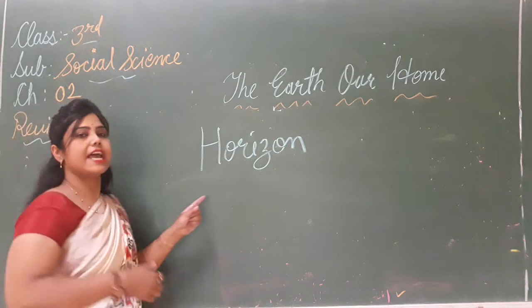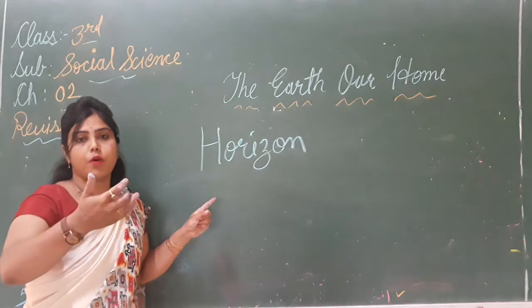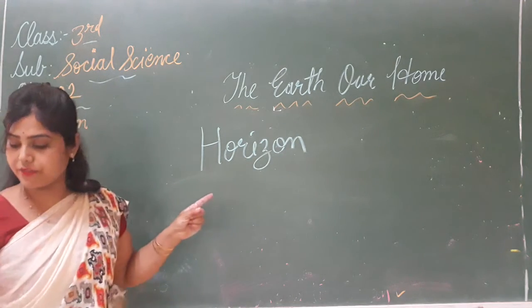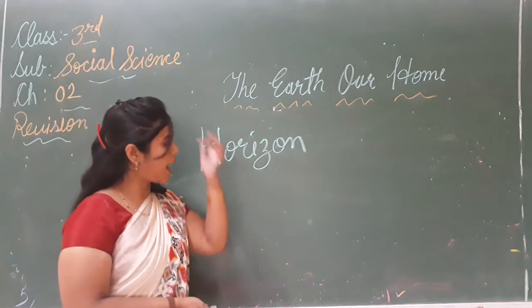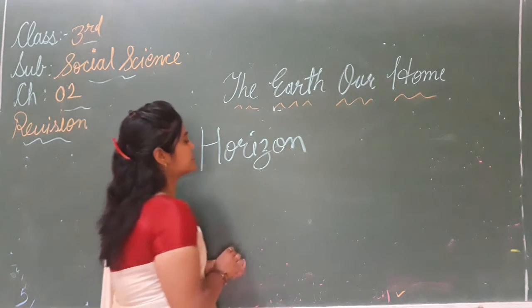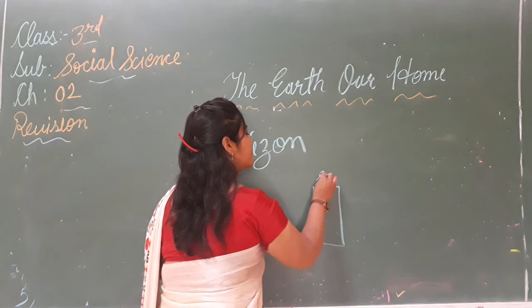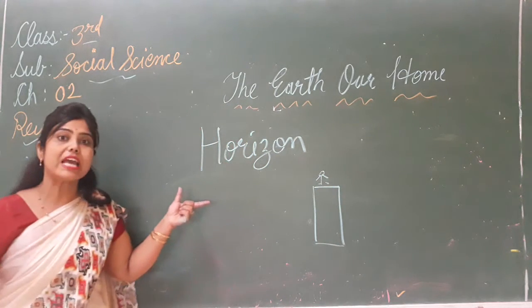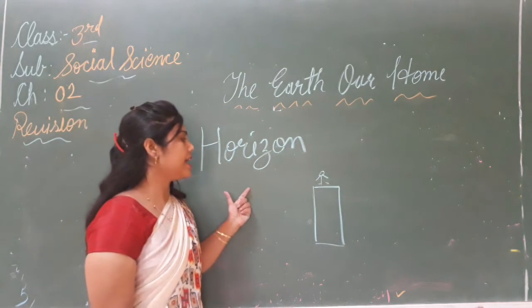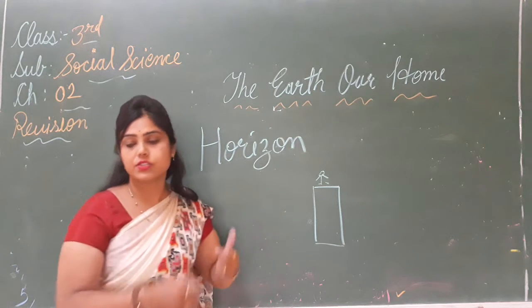If we stand on the top of, हम कभी ऐसे खड़े होंगे. If we stand on the top of a high building, yes, see this is a building. If we stand on the top of the building, you can see that the sky and the sea meet together.